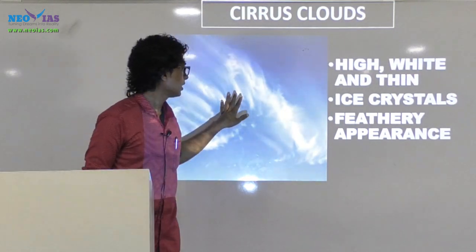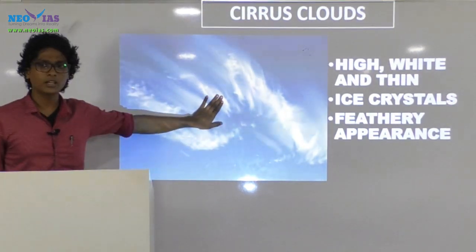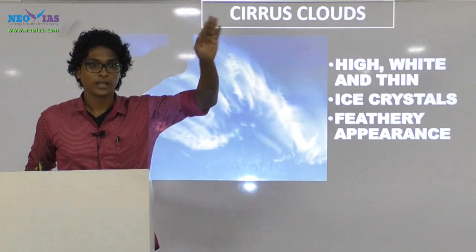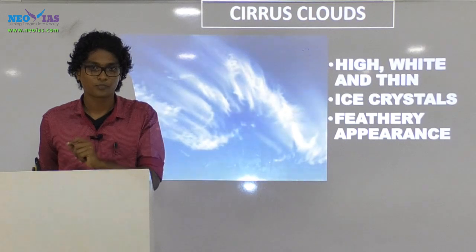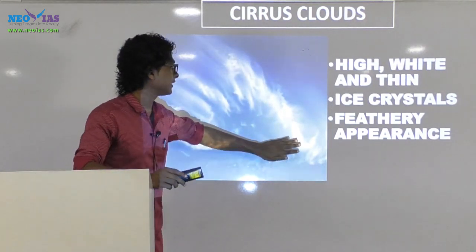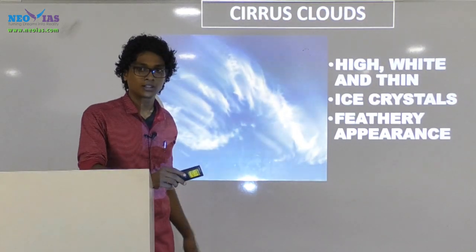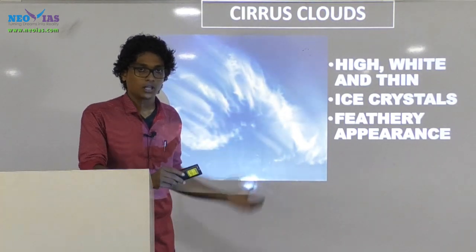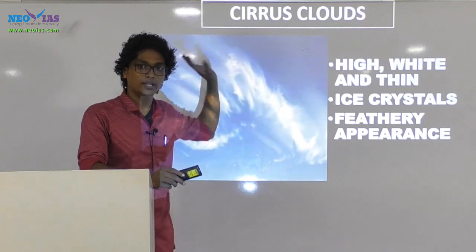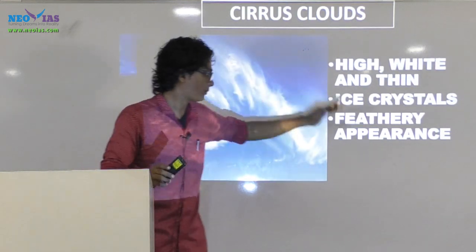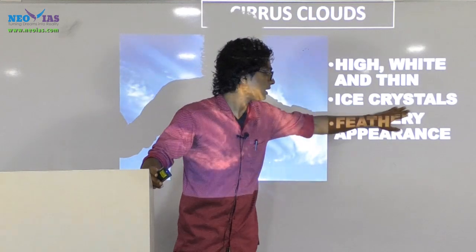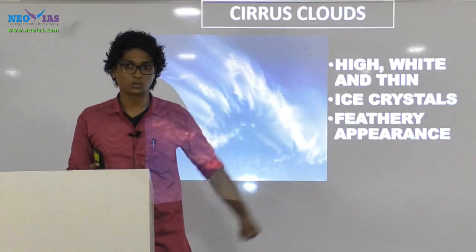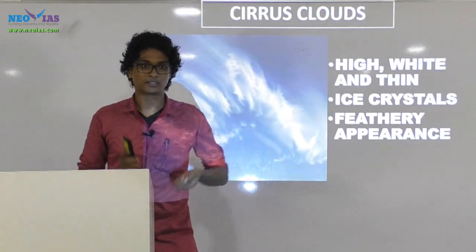Cirrus cloud means, have you seen this kind of cloud? We see it at higher altitude and it is a very wispy, thin cloud, as if somebody has run their hand over the sky. It is very thin and feathery in appearance. They are seen over higher altitudes, and the property you should remember is they have ice crystals. Can you relate the ice crystals with cirrus clouds? What is the logic there? Just think about it.